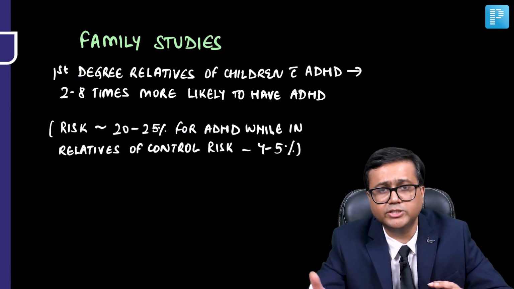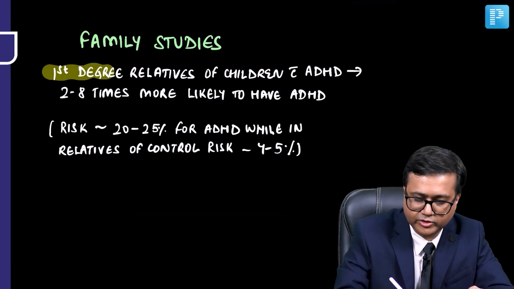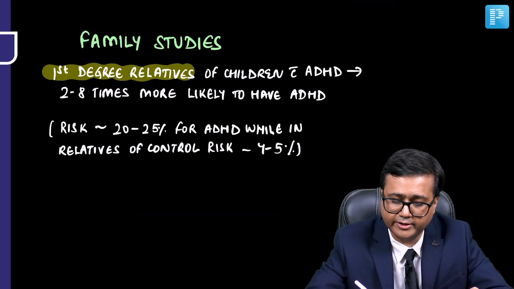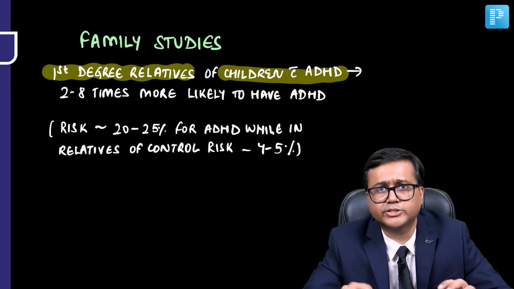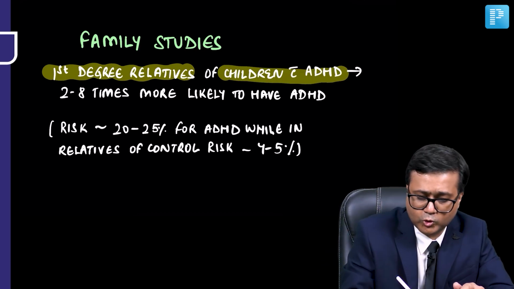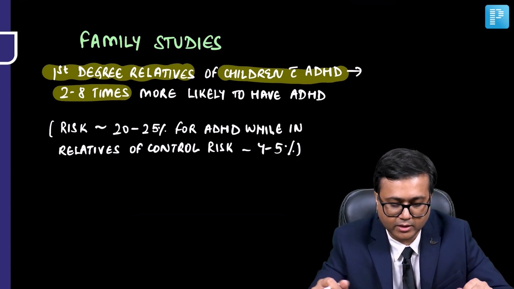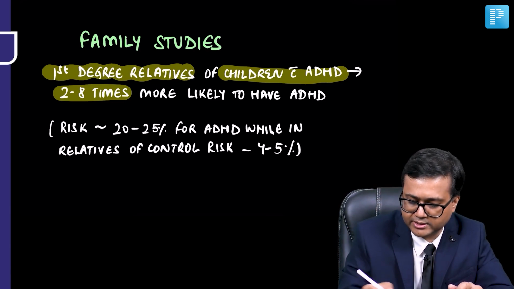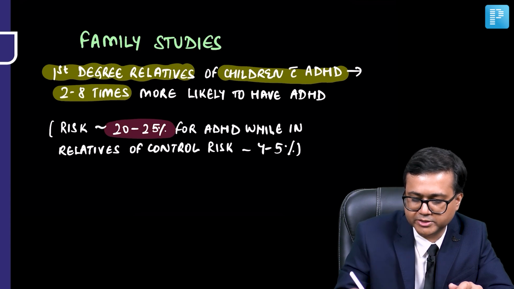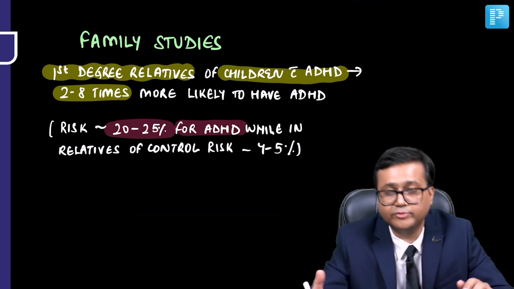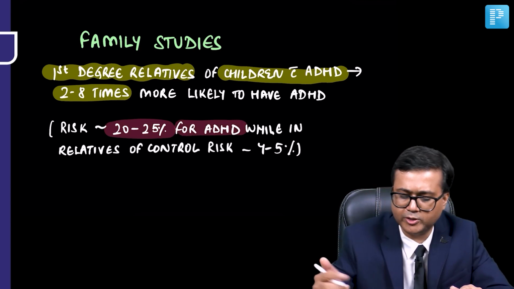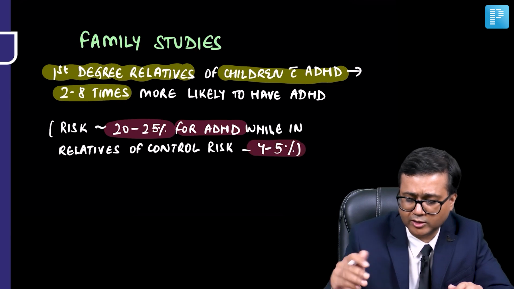Now, in family studies, it is seen that the first degree relatives of children with ADHD, such as the siblings, are 2 to 8 times more likely to have ADHD. The risk is around 20 to 25% for ADHD in the first degree relatives as compared to the control, where the risk is around 4 to 5%.